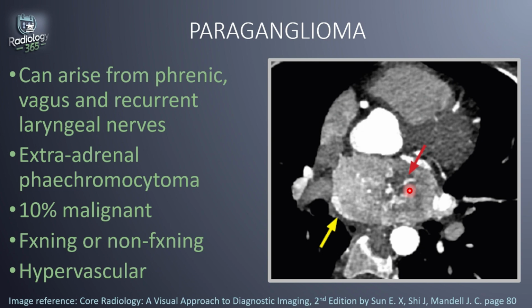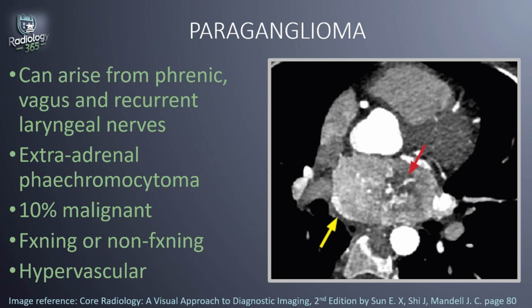It can be sympathetic or parasympathetic. A visceral compartment mediastinal paraganglioma tends to be parasympathetic in origin. Now, malignancy can occur, but it's just in about 10% of these extra-adrenal pheochromocytomas.